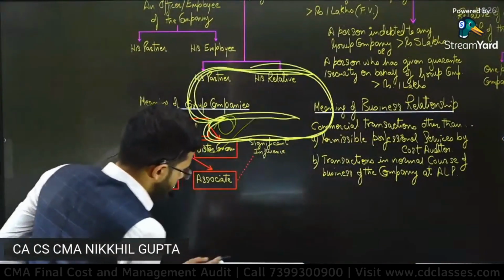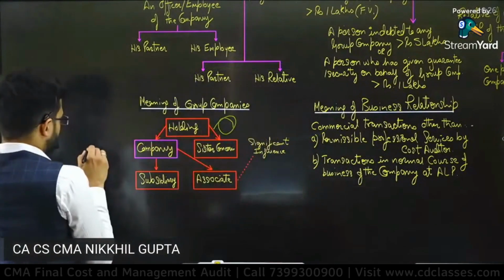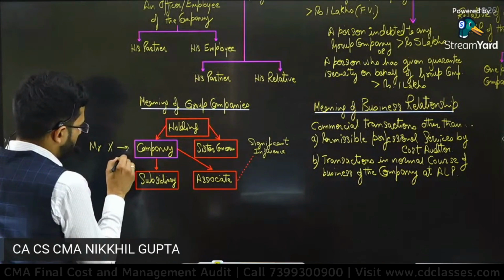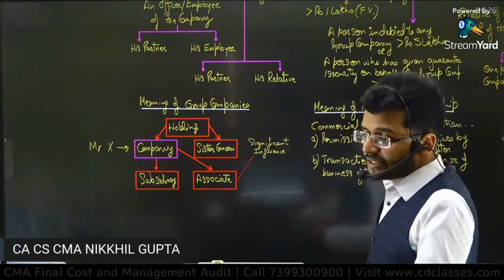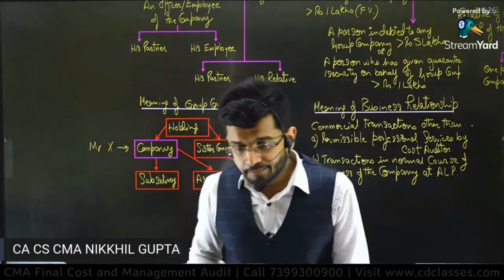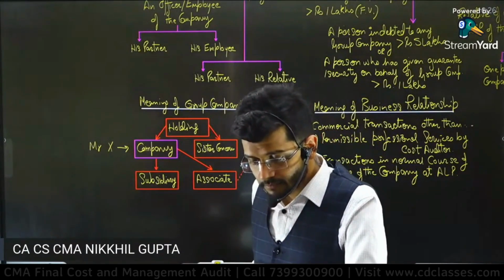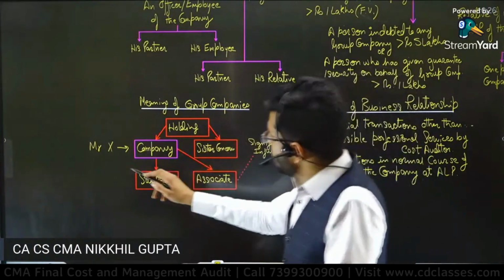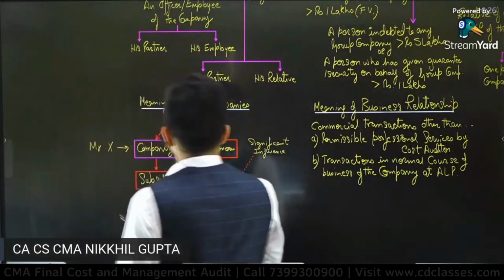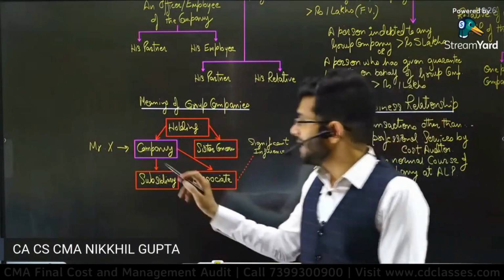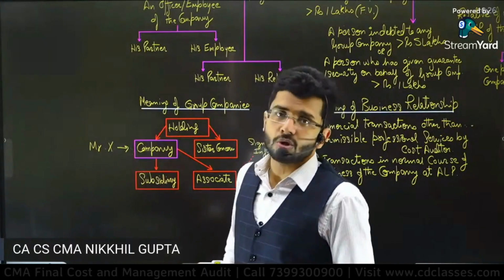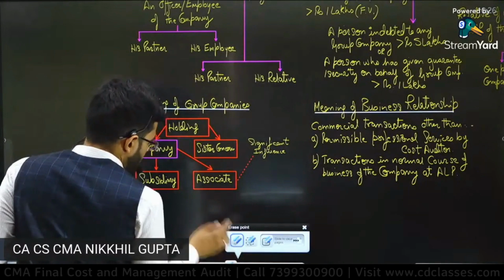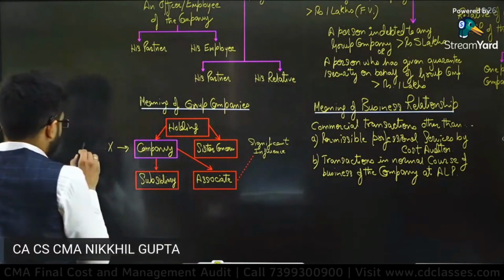I'll give you a practical example. Guys, this is Mr. X. Mr. X proposes to do cost audit of the company highlighted in pink. Now Mr. X shouldn't hold any shares in this particular company if he wants to do its cost audit. And the name is not actually Mr. X, it is CMA X. He's a CMA.